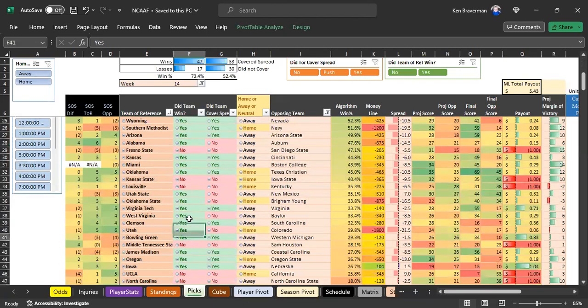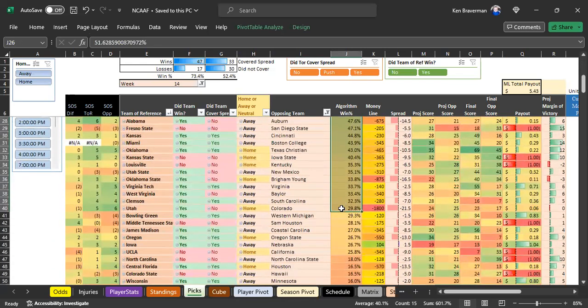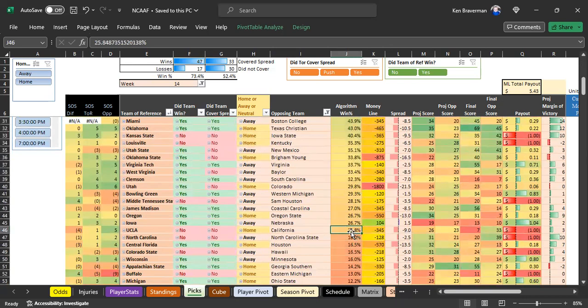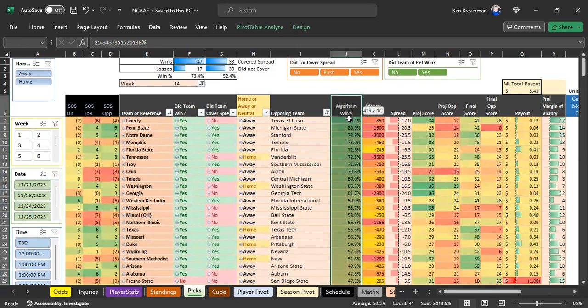And then there's another chunk of wins here. This is still 10 out of these 13 games here. And you want to look at games that have a higher algorithm win percentage. Usually in NFL, it was always above 20% is probably where the cutoff is, where there's a strong likelihood that this team is going to win.